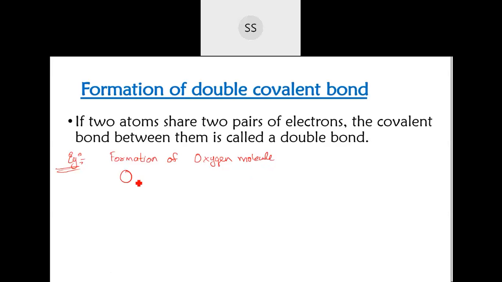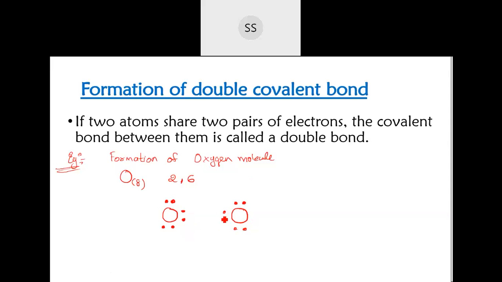Oxygen atomic number is 8 and electronic configuration will be 2 and then 6. They are short of 2 electrons each. So you write down the molecule, oxygen and oxygen. You have to write the element symbol. There it was chlorine, so I wrote chlorine in the center. Now it's oxygen, so you write the symbol of oxygen. 6 electrons are there, so I will put 6 dots on this side, because you write according to your convenience, since we have to share those electrons. 1, 2, 3, 4, then 5 and 6. Similarly, for the other oxygen, write a mirror image: 1, 2, 3, 4 and then 5, 6.